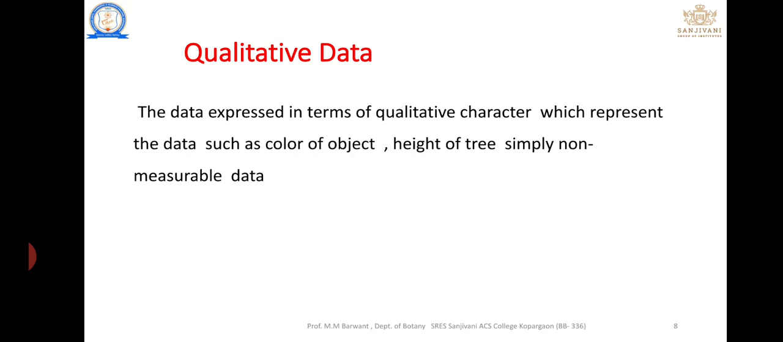The second point is the height of a tree. Height of a tree is measured in terms such as dwarf, short, tall, or long. That quality is measured in simple terms, either long or short. That type of data is known as qualitative data. For example, favorite color is red, height is tall.